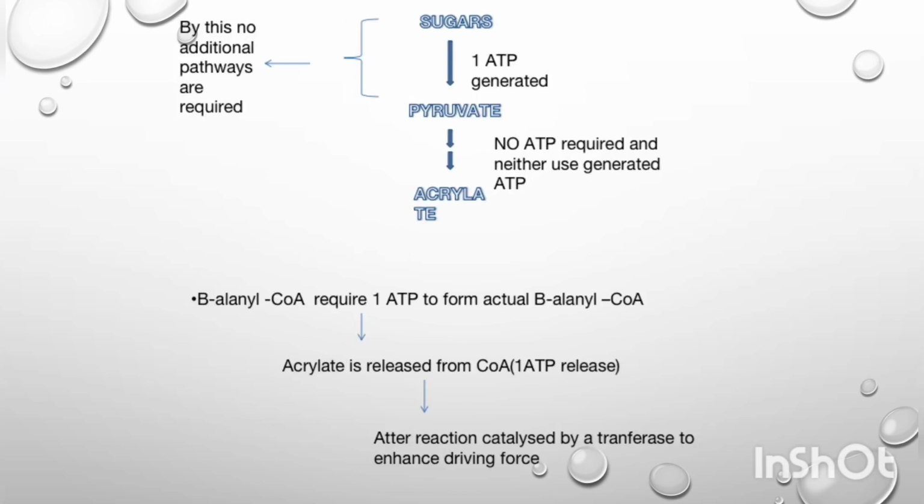During the conversion of sugars to pyruvate, 1 ATP is generated. By this, no additional pathways are required. If there are additional pathways, they consume glucose, require aeration and produce other fermentative products which are undesired. Furthermore, conversion of pyruvate to acrylate requires no ATP and neither uses the generated ATP. To form acrylyl beta-alanyl CoA requires 1 ATP, which they get when acrylate is released from CoA. To enhance the driving force, the reaction is catalyzed by a transferase.